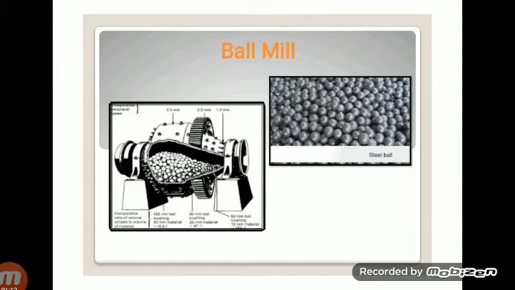The balls are put inside the drum, so that when we start the electricity, the drum starts to rotate on its own axis, and the balls start to run over each other.